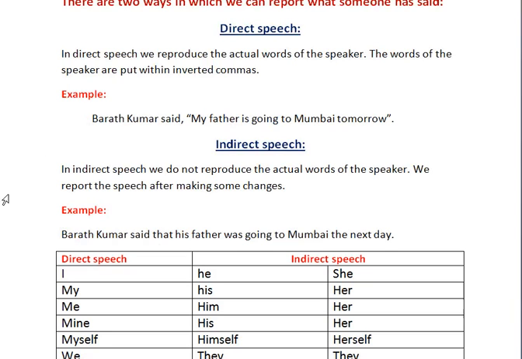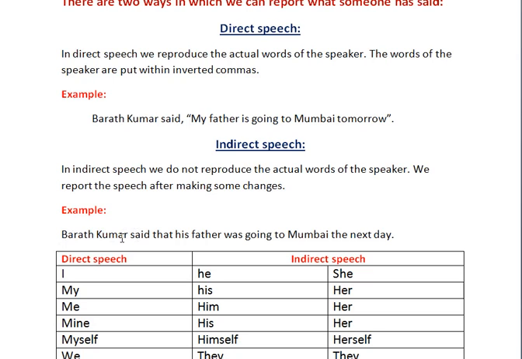If you compare direct speech and indirect speech, you can understand the difference in the formation of the sentence. In direct speech, we reproduce the original words of the speaker, and what the speaker said is given within the inverted commas. But in indirect speech, we make some changes.